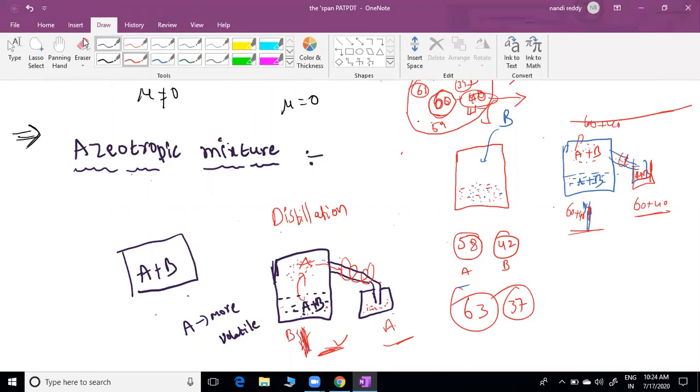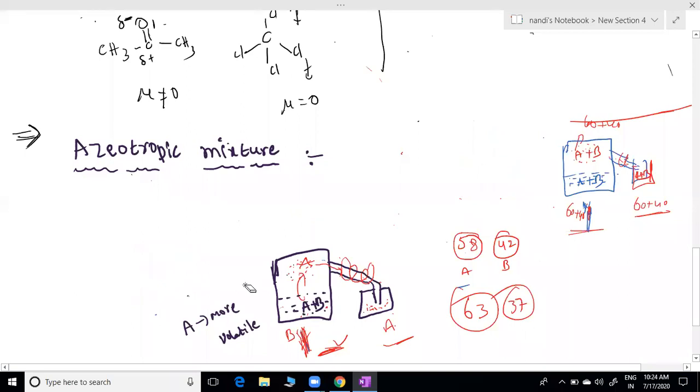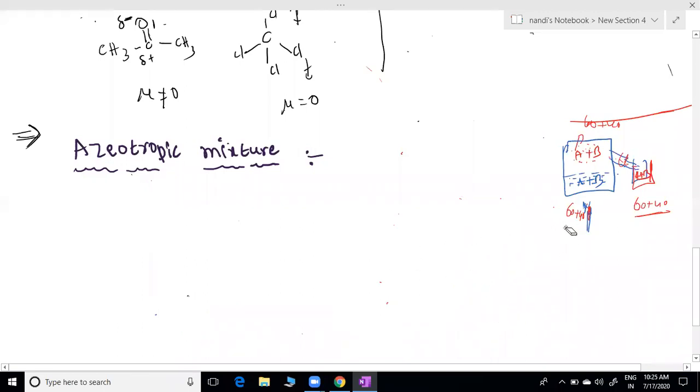But that particular composition will be different for different compounds. If I am taking water and alcohol, they have a different composition; here I gave 60-40 as an example, that may change. Different compounds can form azeotropic mixtures at different compositions. Only some liquids show this special case, not a regular case. Only in that particular case are we not able to separate. So I expect you have noted down the definition of azeotropic mixture.